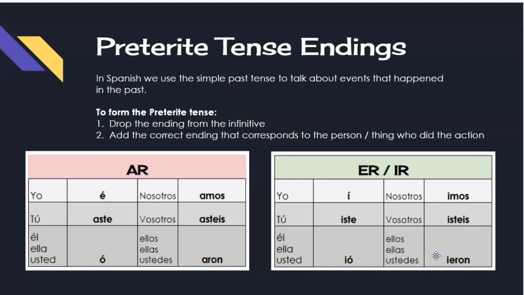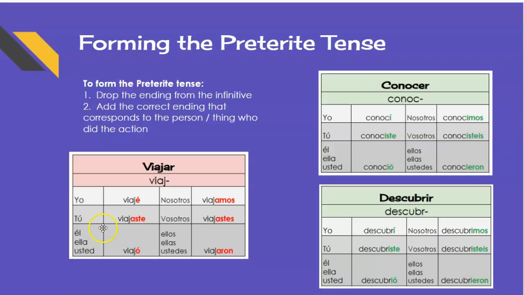Now, you notice there's like an E at the end and an O at the end, but there's these accents, and these accents are super important because, for example, here's some ones that we could practice with, like the verb viajar. If I said viajé, I traveled. Tú viajaste, you traveled.